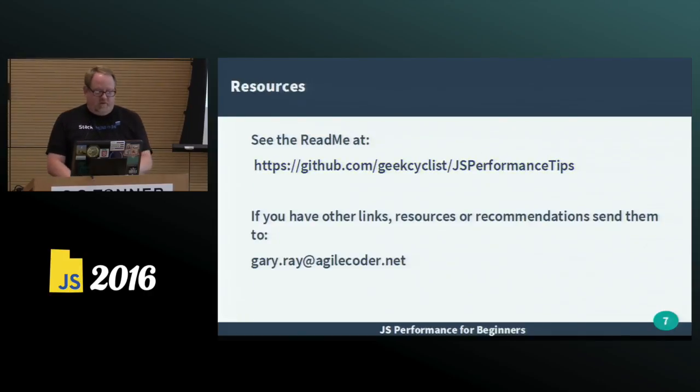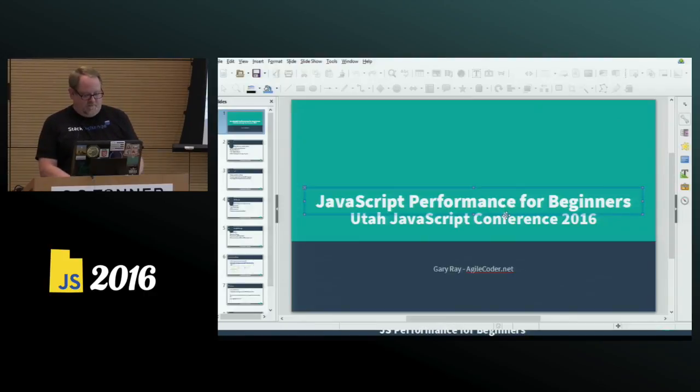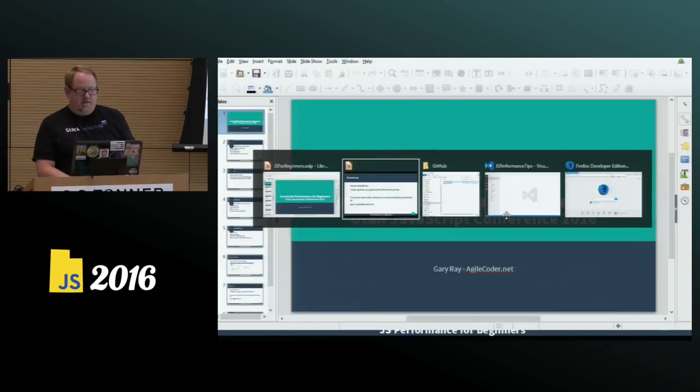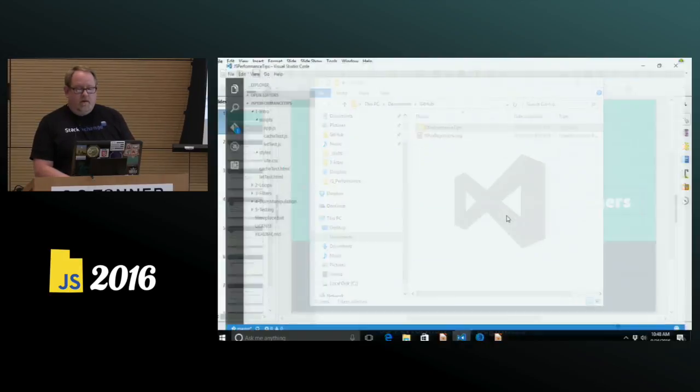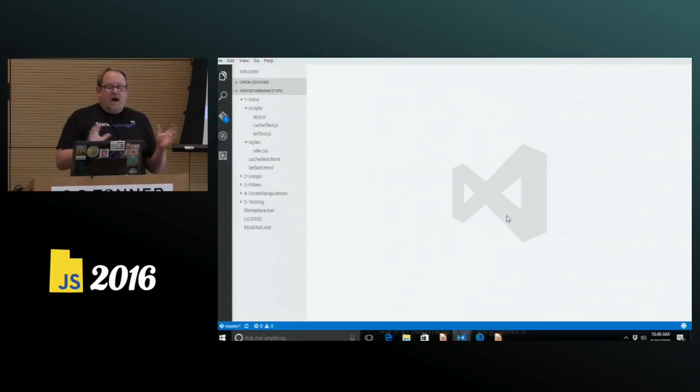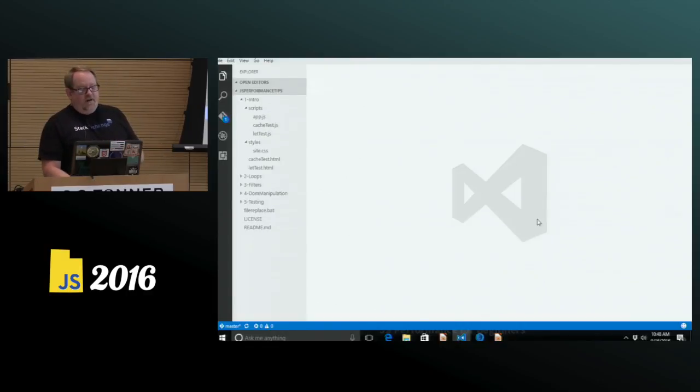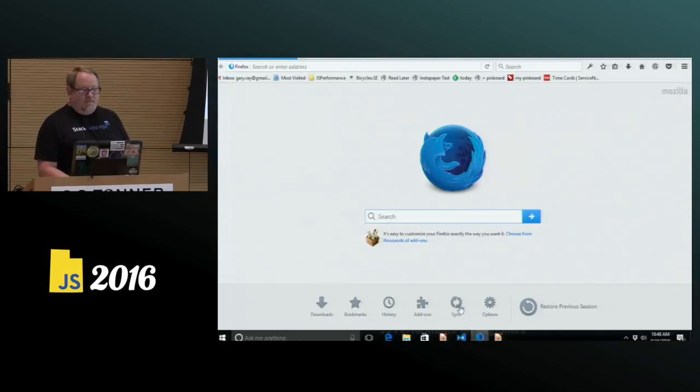So there we got resources, go to the back. So let's take a look at some code and some examples. The entire code base is set up to be run as basically katas, except for the first section and the fifth section. So for an intro, let's take a look at this example with let versus